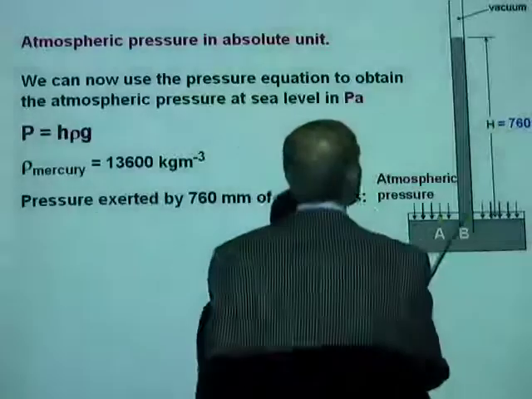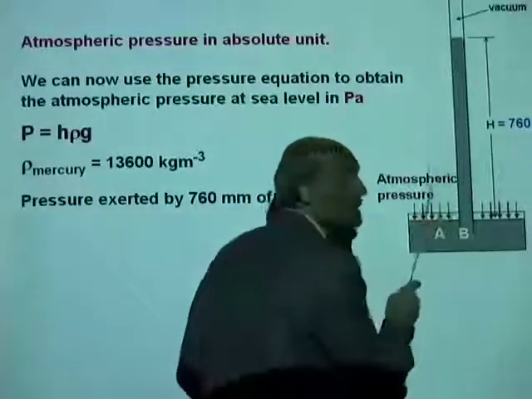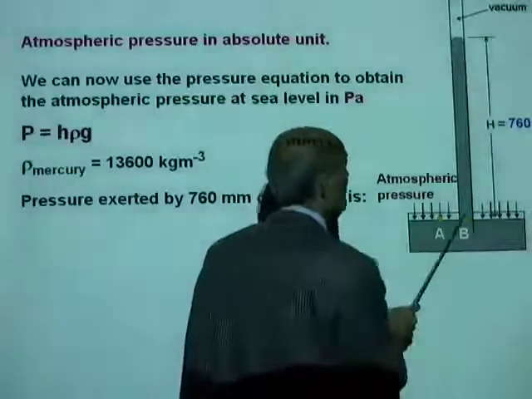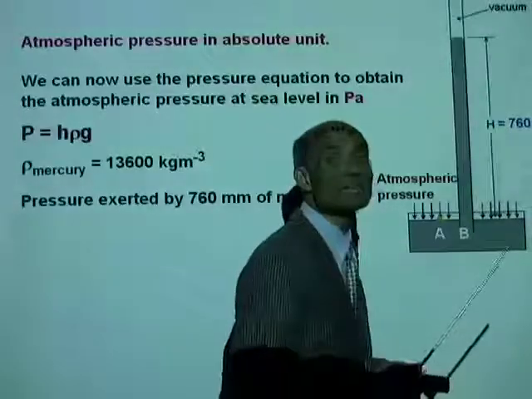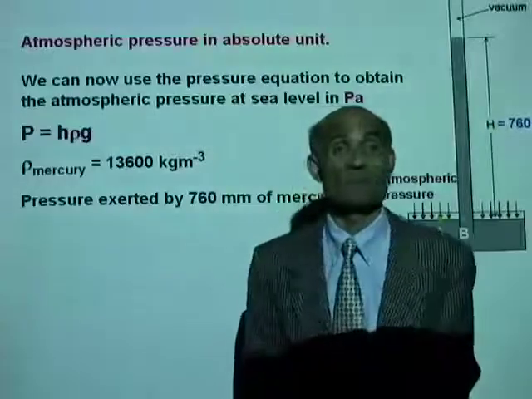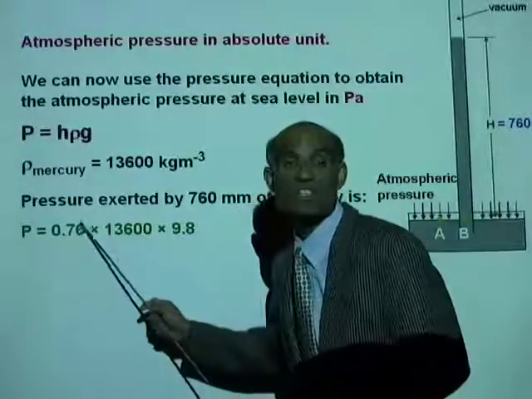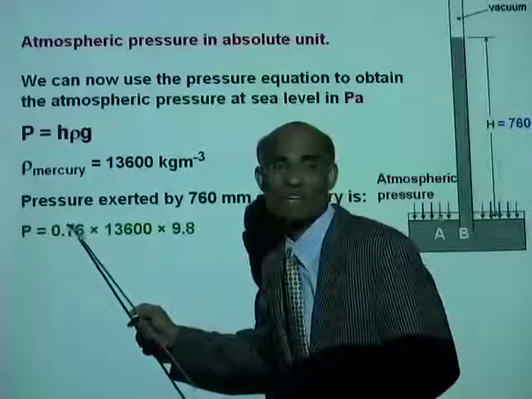Therefore, what is the pressure exerted by 760 millimeters of mercury? Remember, 760 millimeter is 0.76 meter.